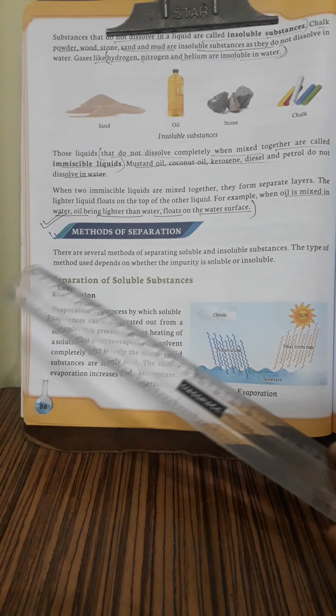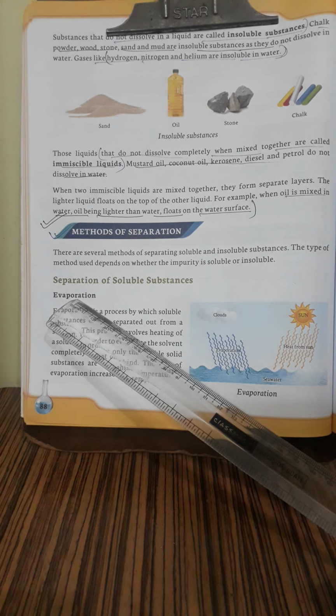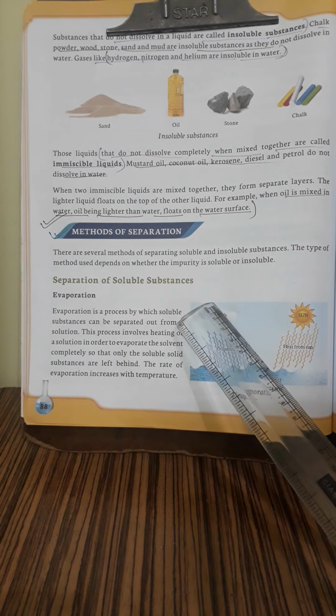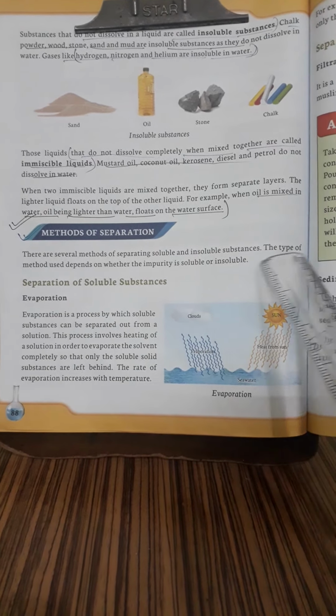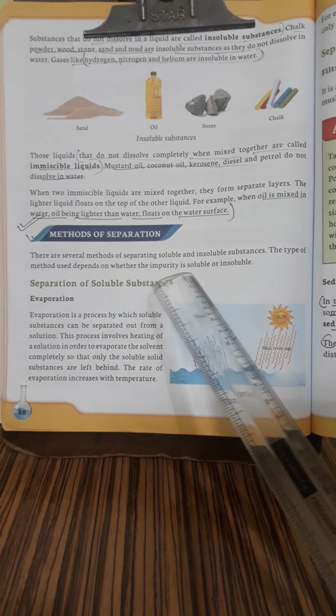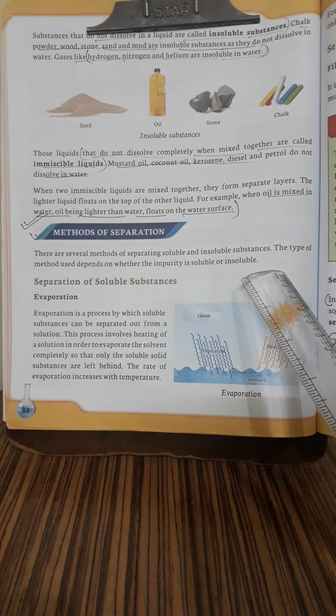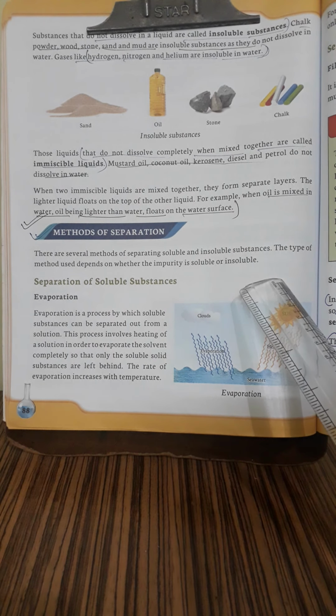Hello children, we are on the second part, that is methods of separation of lesson 8, class 4. There are several methods of separating soluble and insoluble substances. The type of method used depends on whether the impurity is soluble or insoluble. It depends on the variety, whether it is a soluble one or an insoluble one.